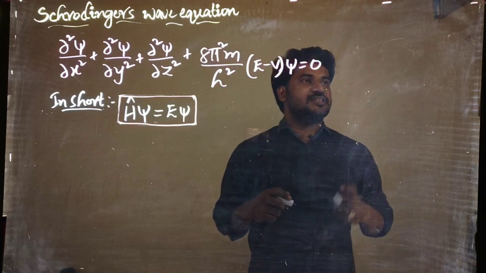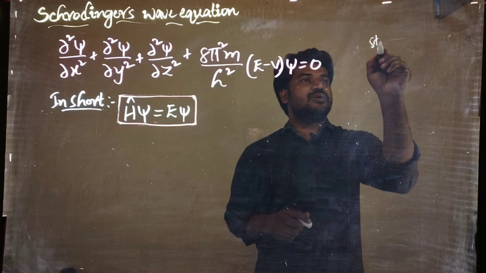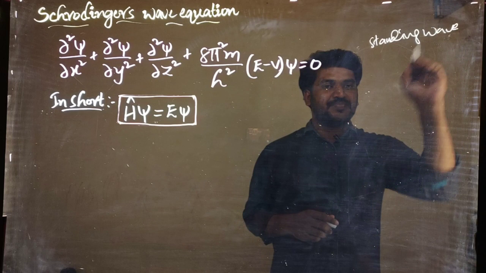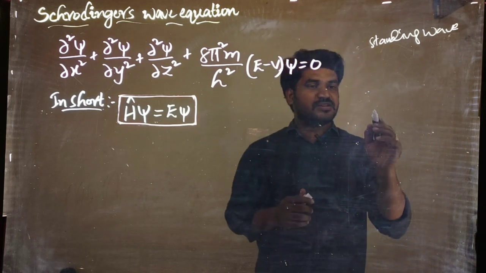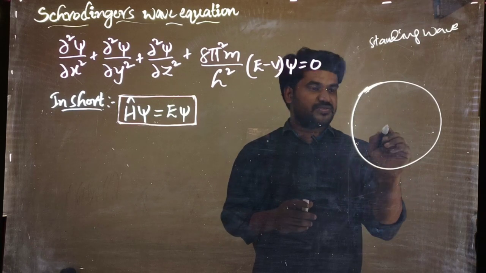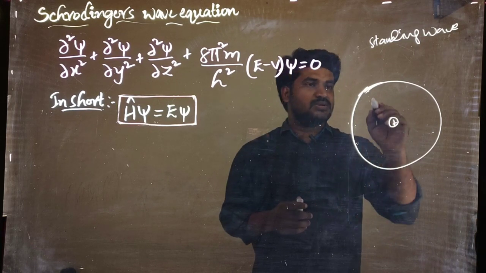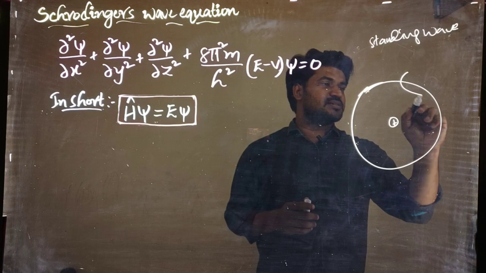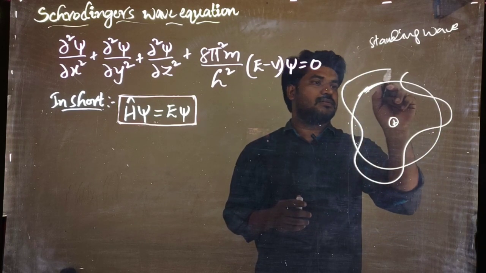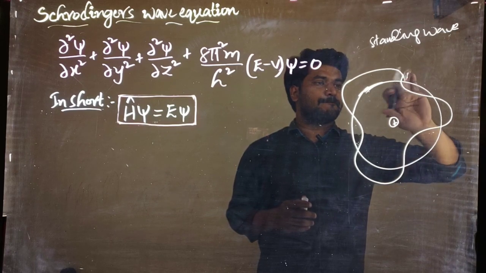He considered it as a standing wave. How does a standing wave come about? Let's see a picture. Suppose this is the pathway, and this is the nucleus. He considered it in this way.